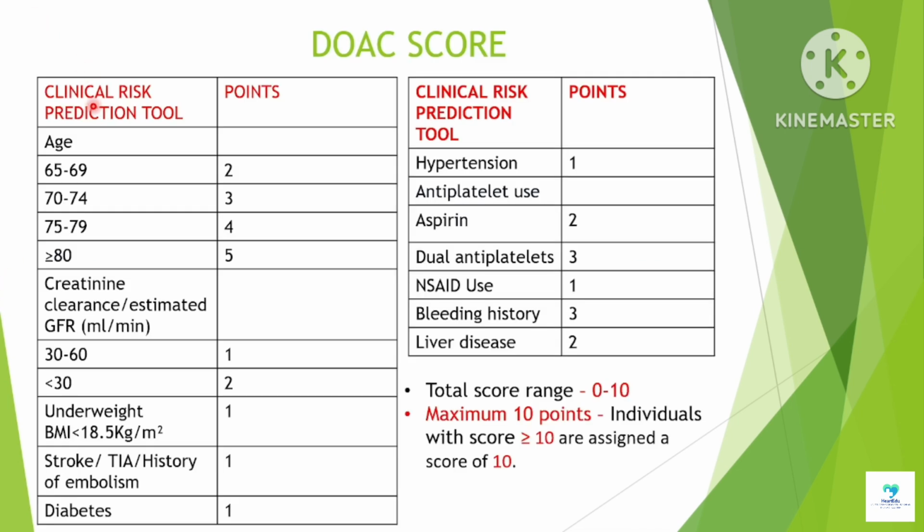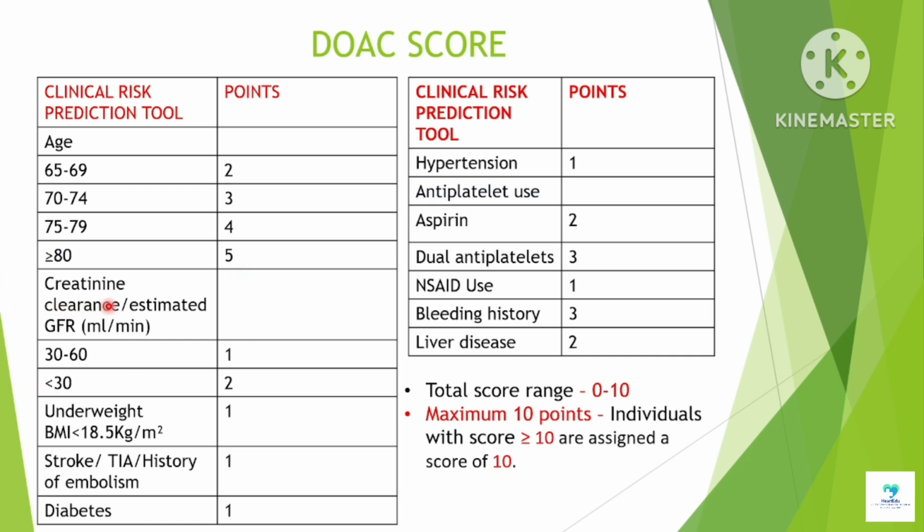Now moving to the risk factors which are used in the DOAC score. The first risk factor used is age. With increasing age of the patient, the points allotted also increase. For patients in the age group of 65 to 69 years, the points allotted are 2, while for those in the age groups of 70 to 74 years, 75 to 79 years, and 80 years or above, the points allotted are 3, 4, and 5 respectively.